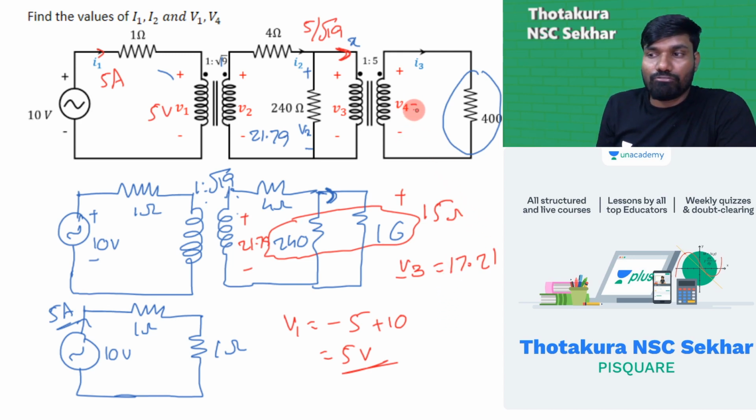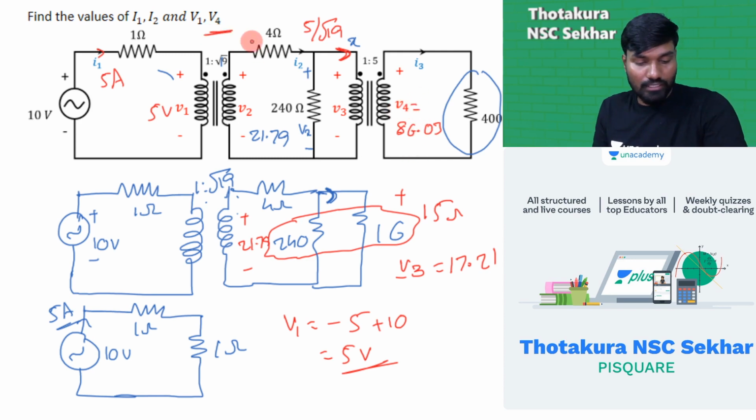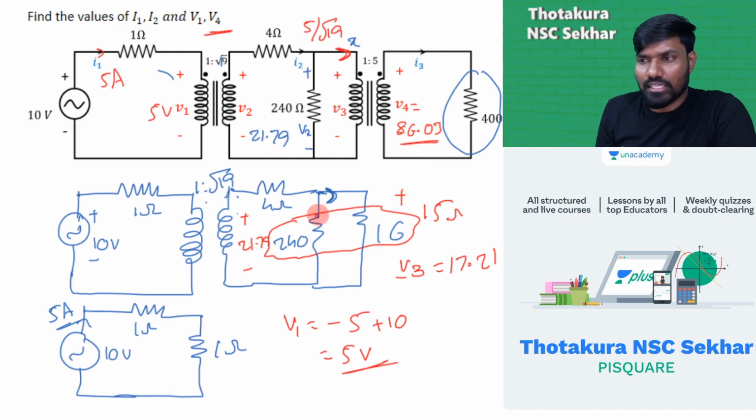So V4 is equal to 5 times of V3. 5 times of V3, you'll get 86.03. This is the V4. Directly we got this one. V4 is 86.03. Okay. There are a couple of ways you can find it, by using current division also you can find it.